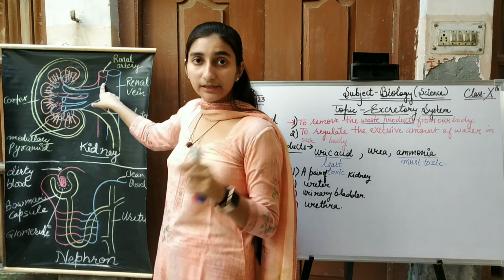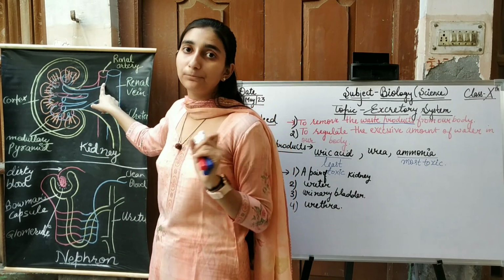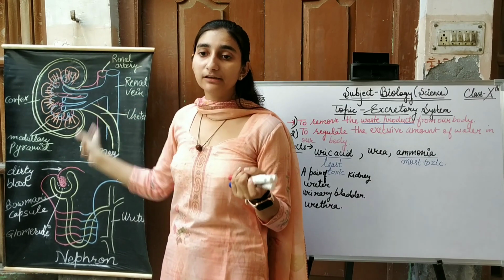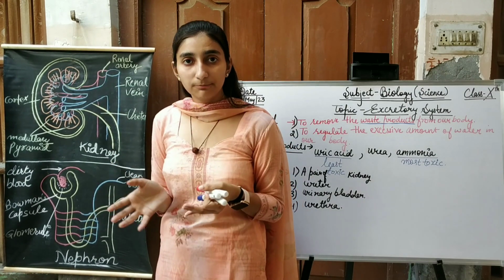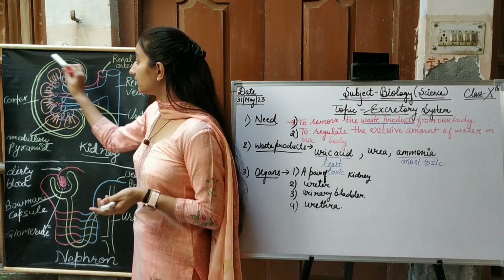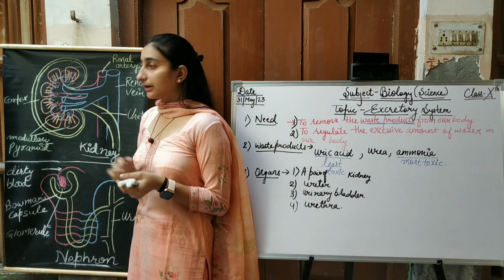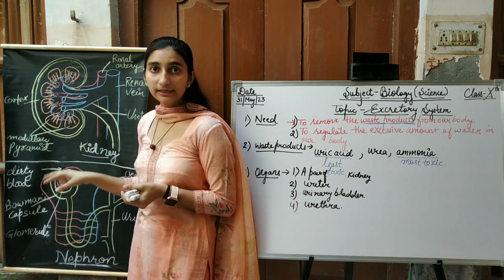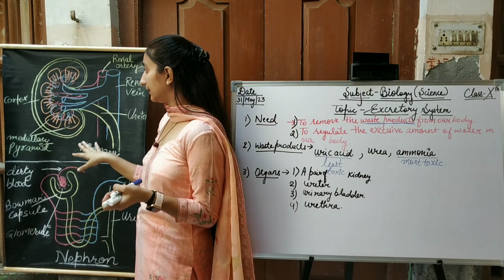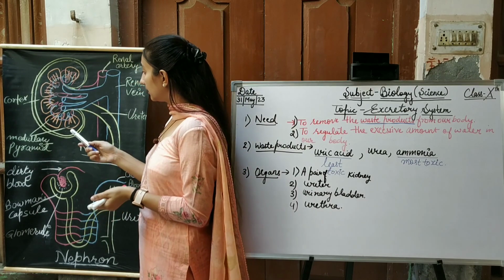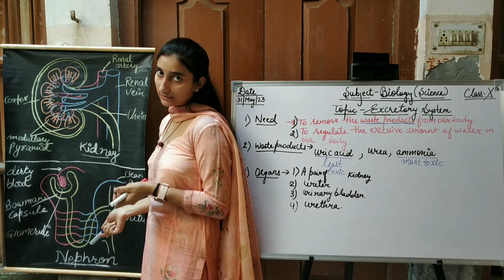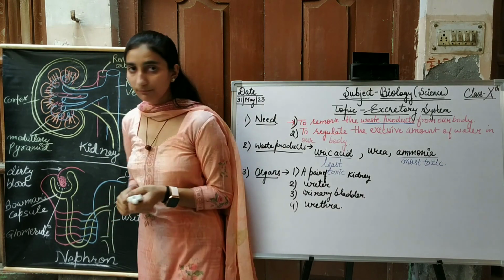The renal artery carries oxygenated blood, or impure blood, we can say, but the renal vein carries deoxygenated blood, or we can say it is the pure blood. Now, what is the function of the kidney? The main function of the kidney is to filter. Filtration is the main function of the kidney. But how? Through its functional structure which is called the nephron, as you see in this chart. After that,